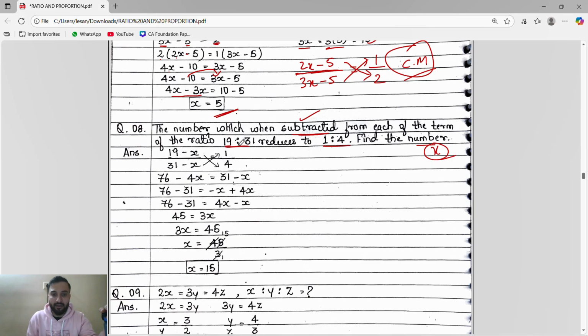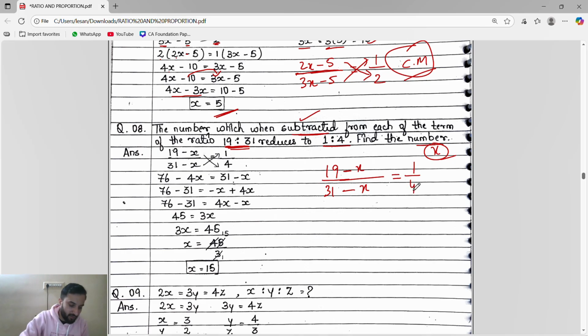So again, guys, 19 is to 31. What I will do? I will write in this form: 19 by 31. Now what is this? They said the number which when subtracted. Which is subtracted? X is subtracted. So 19 minus x, 31 minus x. The number which when subtracted, it reduced to, means it becomes 1 by 4, right?